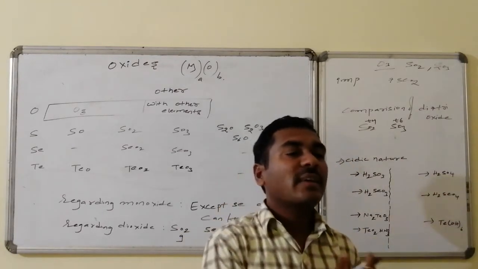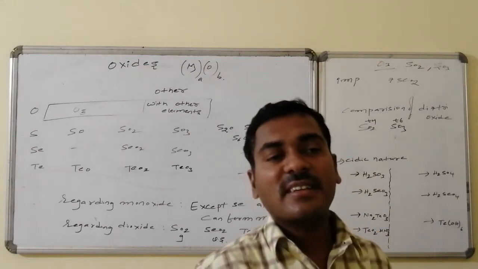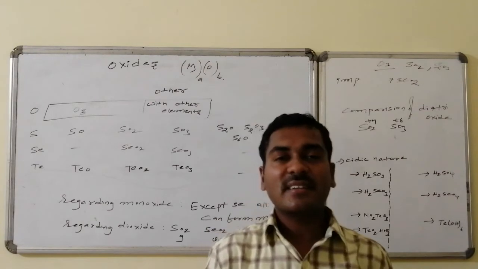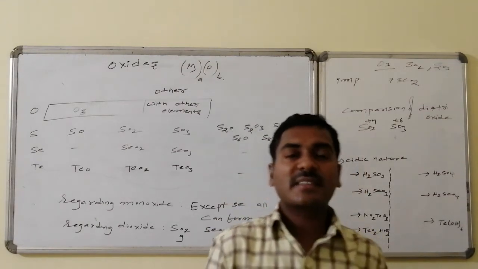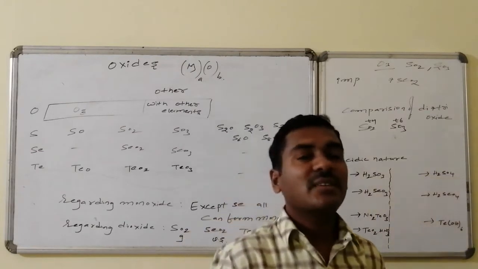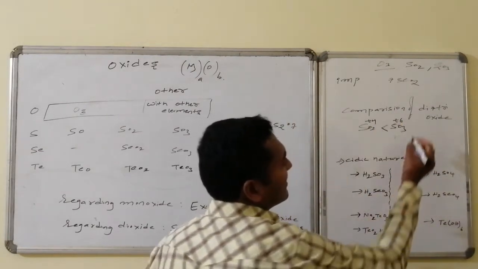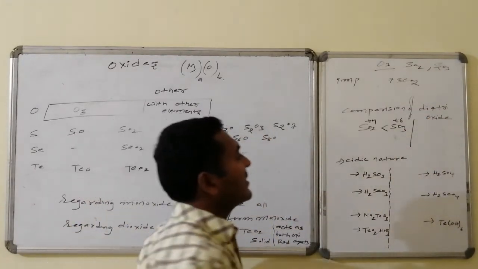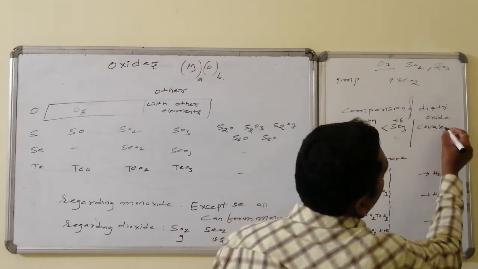So being non-metals, these are non-metal oxides. Non-metal oxides are acidic in nature. This acidic nature is a symbol of covalent character. This covalent character is higher for the higher oxidation state compared to the lower oxidation state. So sulfur trioxide, in comparison with sulfur dioxide, has high covalent character.